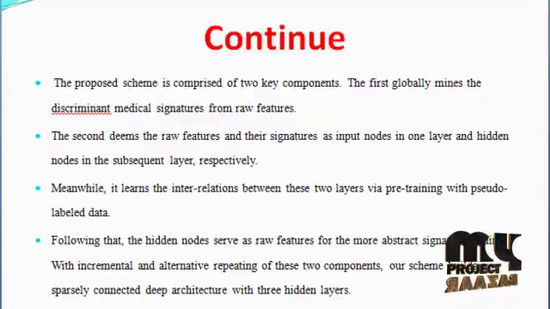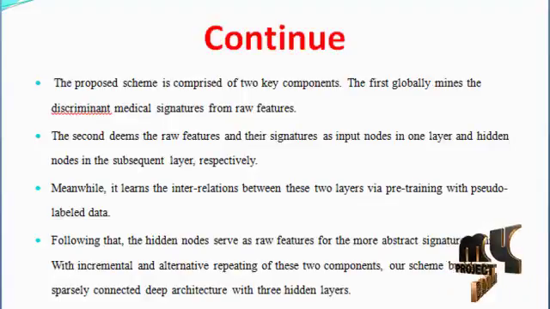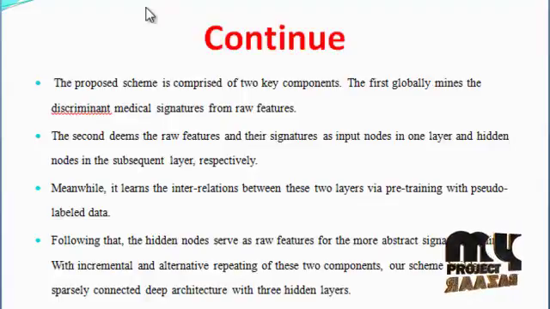The proposed scheme is comprised of two key components. The first globally mines the discriminative medical signatures from raw features. The second treats the raw features and their signatures as input nodes in one layer and hidden nodes in the subsequent layer respectively. Meanwhile, it learns the interrelations between these two layers via pre-training with pseudo-labeled data. Following that, the hidden nodes serve as raw features for the more abstract signature mining, with the incremental and alternative repeating of those two components.